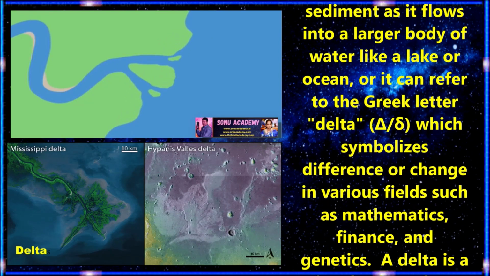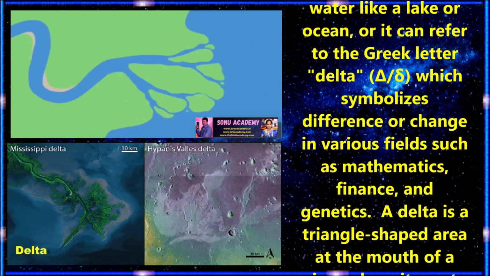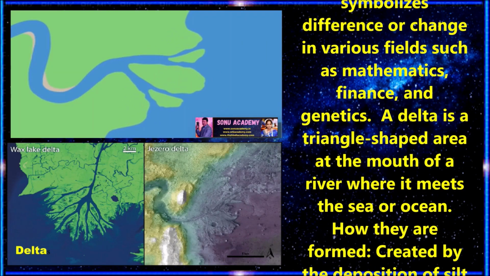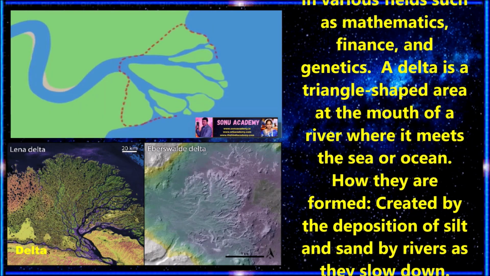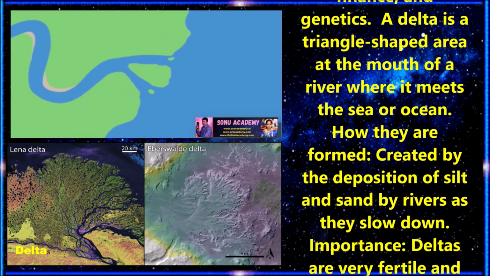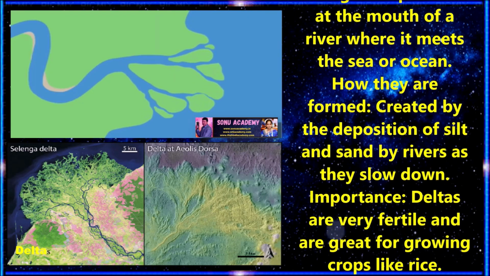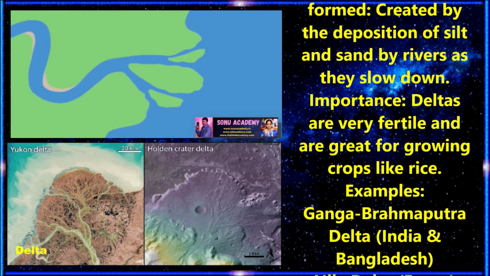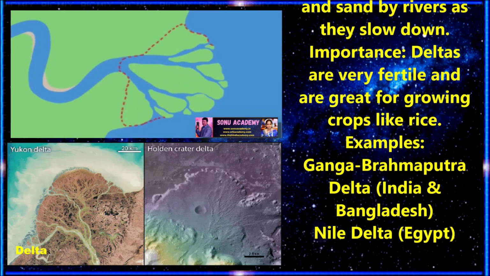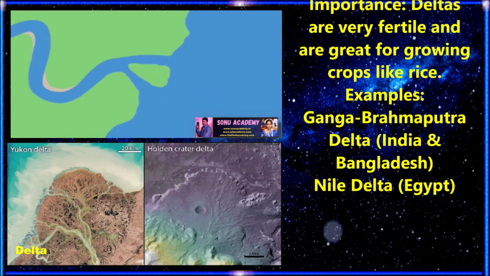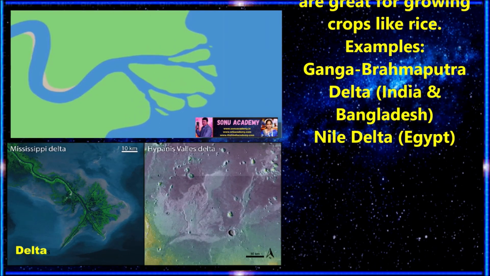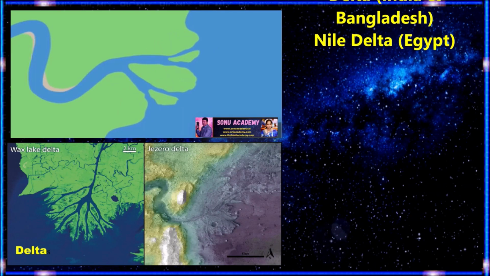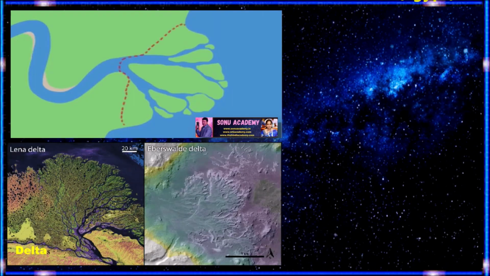The name refers to the Greek letter delta, which symbolizes difference or change in various fields such as mathematics, finance and genetics. A delta is a triangular shaped area at the mouth of a river where it meets the sea or ocean. It is created by the deposition of silt and sand by rivers as they slow down. Children, deltas are very fertile and are great for growing crops like rice. Examples of deltas are the Ganga Brahmaputra Delta in India and Bangladesh and the Nile Delta in Egypt.